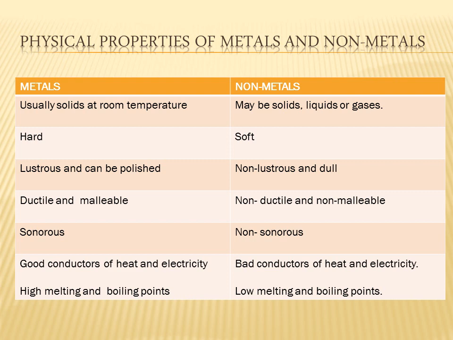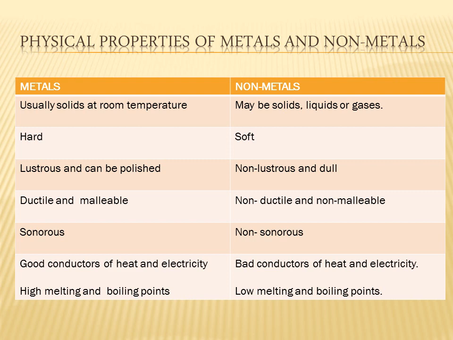Another important property of metals is that metals are good conductors of heat and electricity. That means metals allow the passage of heat and current.